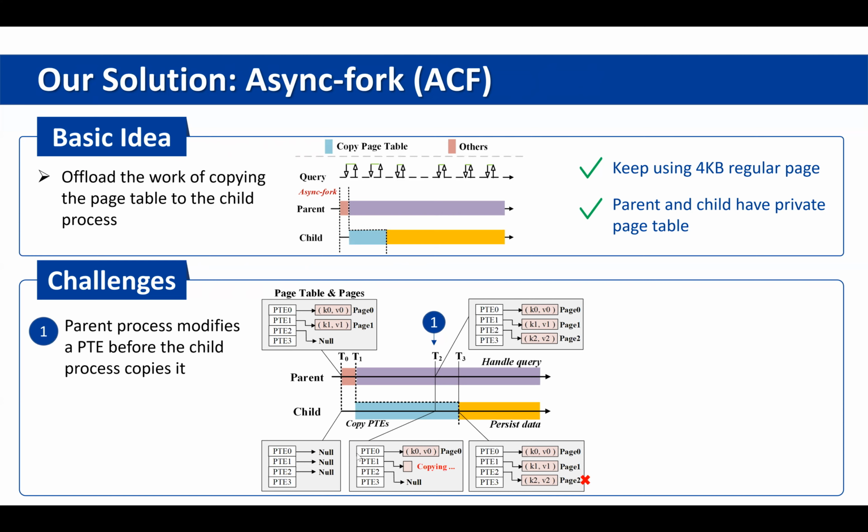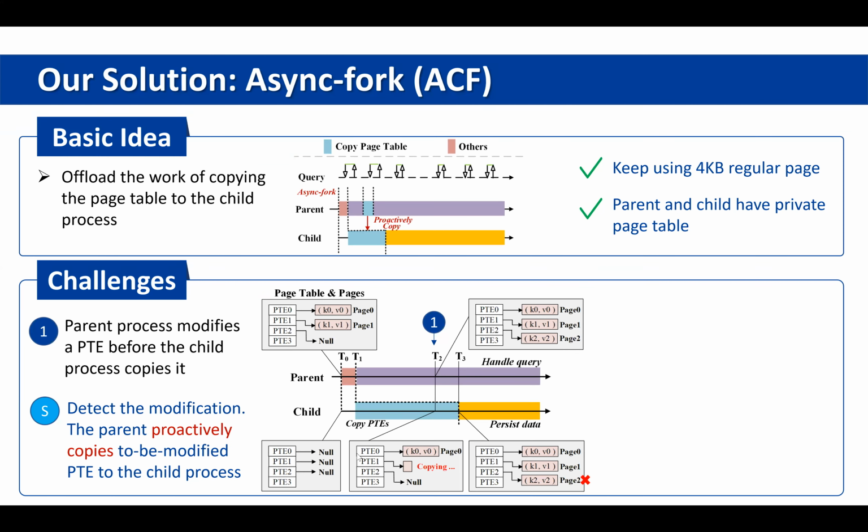So the PTE2 of the parent process is modified, while the child process has not copied the PTE2 from the parent process. As a result, the child process will process the pair K2V2 in the future. It is not correct because this pair does not exist at T0.